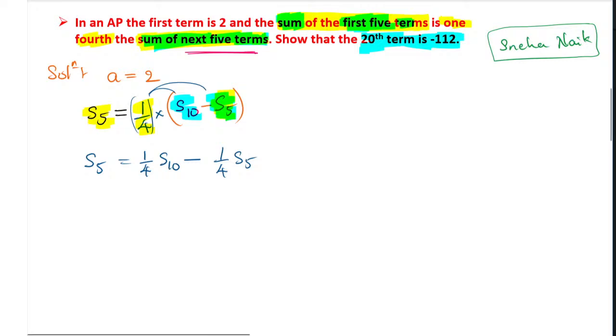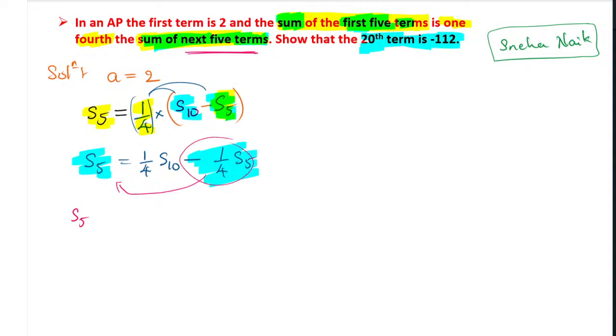So again, continuation part, bring that S minus 5, because both of them are the same kind, S minus 5 and this is also S minus 5, that is a like term. You bring that S minus 5 to one side, so bring this S minus 5 to the left hand side, so it will become S5. The negative 1/4 of S5 you bring to the other side, it will become positive, 1/4 of S5, that is equal to 1/4 of S10, which will remain as it is.